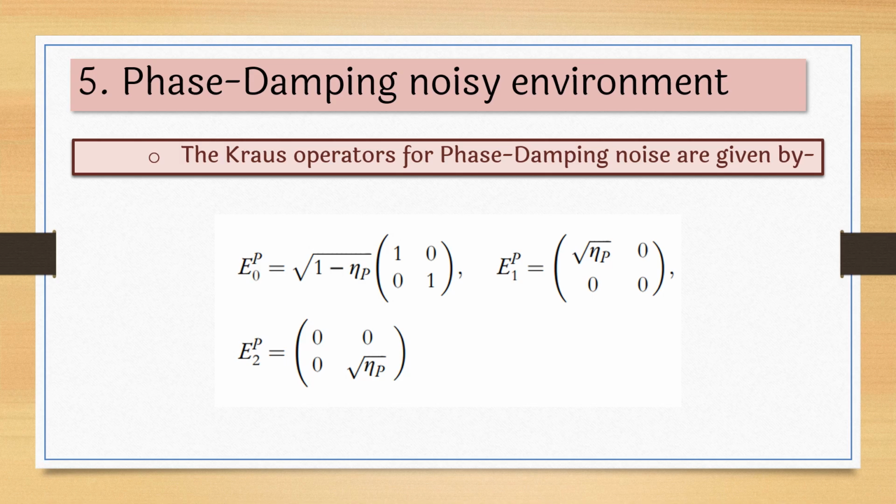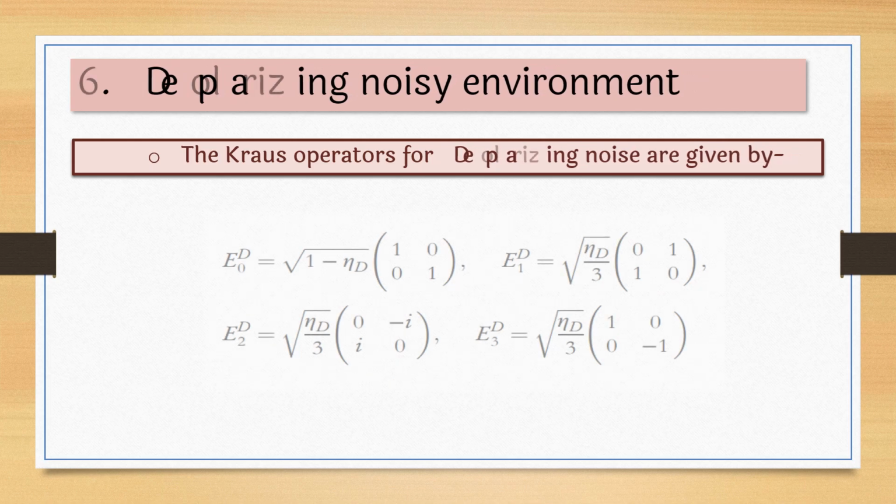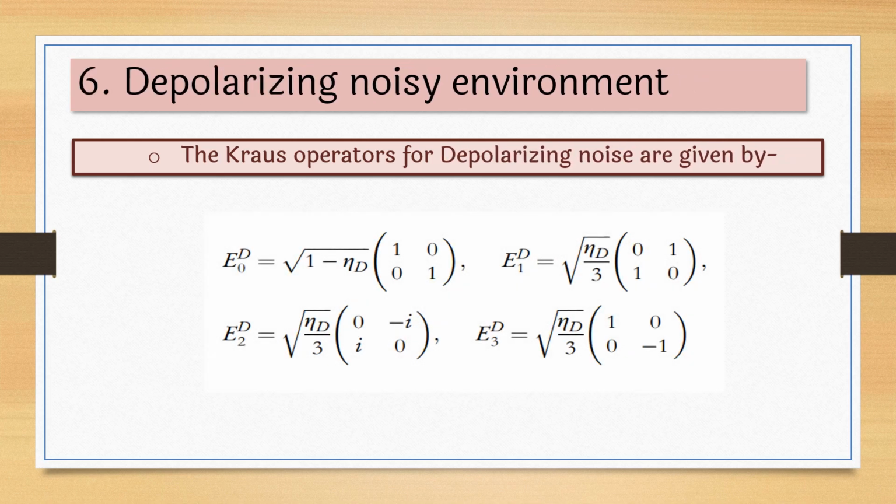The next type is the phase damping noisy environment. In the phase damping noisy environment, the Kraus operators are given by these: E0p, E1p, and E2p. These are the three matrices that describe the phase damping noisy environment. The last type is the depolarizing noisy environment.